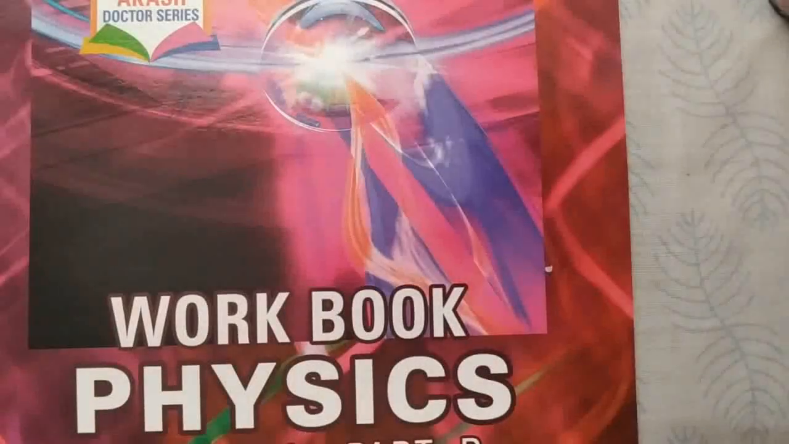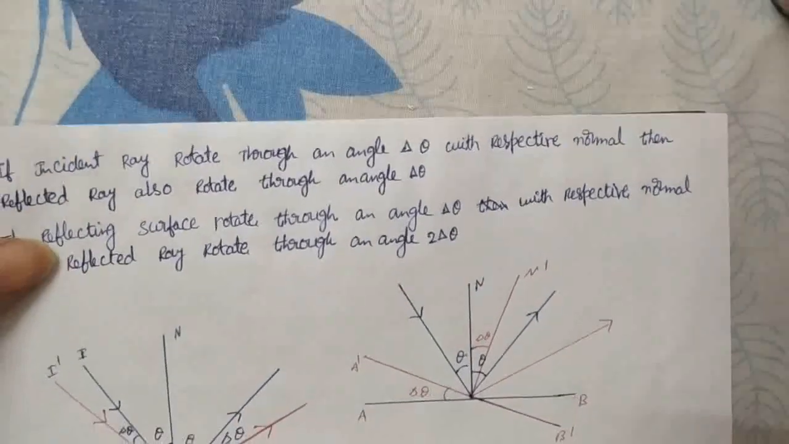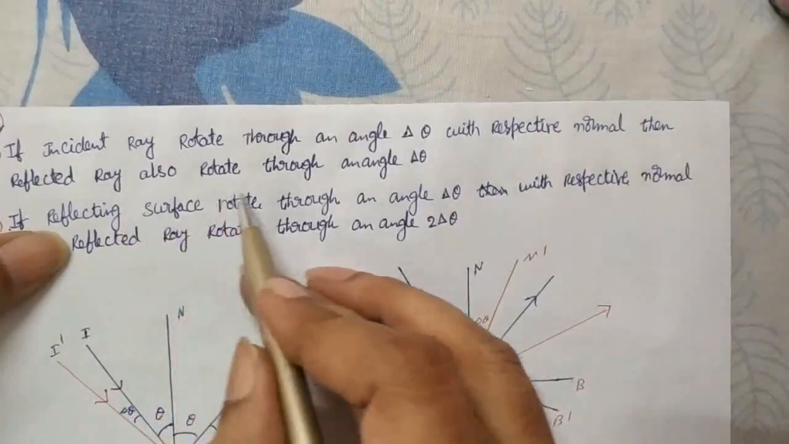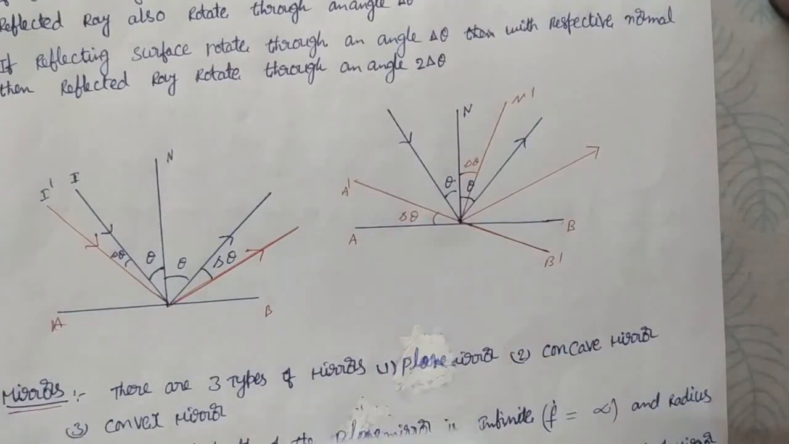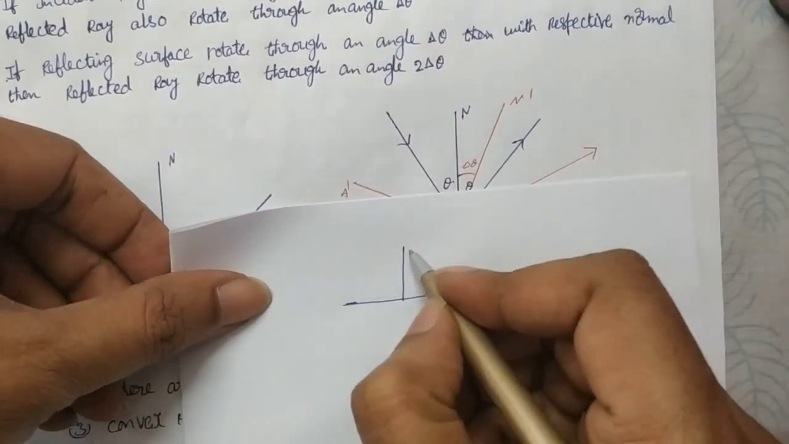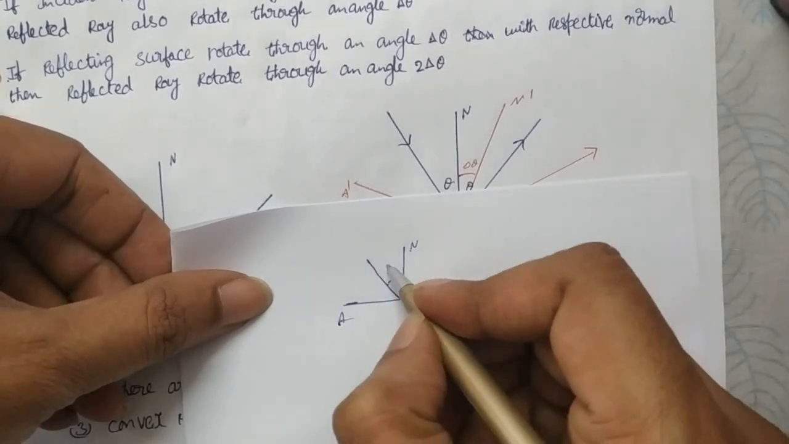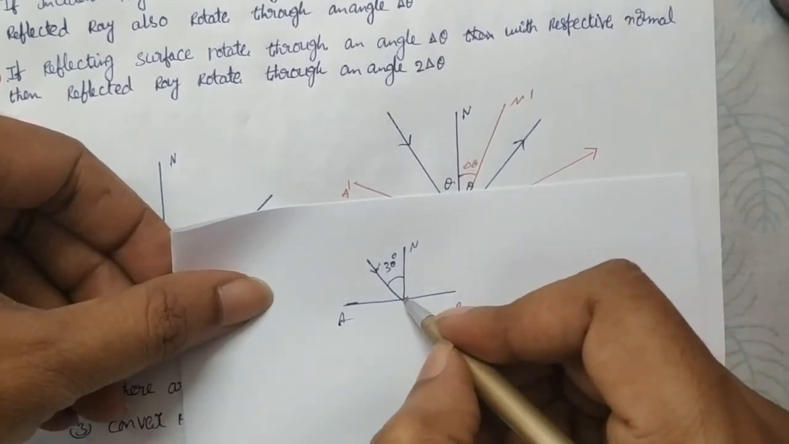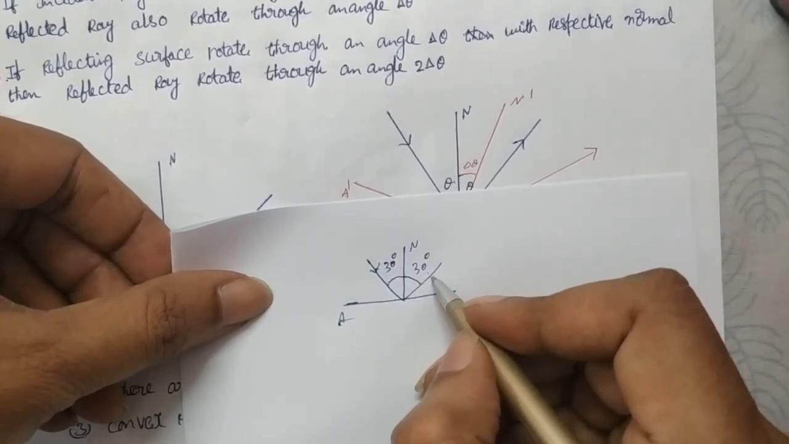Now we'll see some properties of the incident ray and reflected ray. If the incident ray rotates through an angle delta theta with respect to the normal, then the reflected ray also rotates through the same angle. For example, take a reflecting surface and a normal. Take AB as the incident ray making 30 degrees with the normal. The reflected ray also makes the same angle, 30 degrees, because the angle of incidence and the angle of reflection are the same.